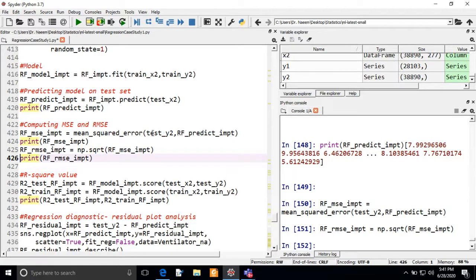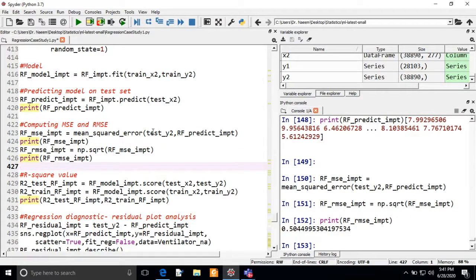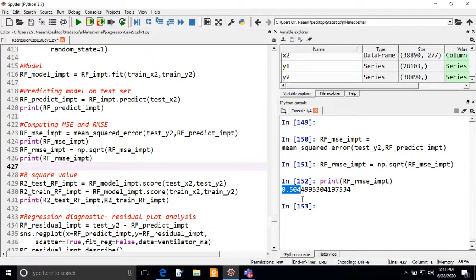So you can see here the root mean square value. The root mean square error for this random forest model is 0.50. You can see the random forest model for the data with no missing values is 0.44, and here the root mean square for this data set is 0.50, means it is working well, means it is close to 0 but not better than that value.